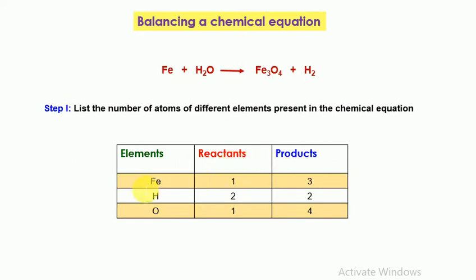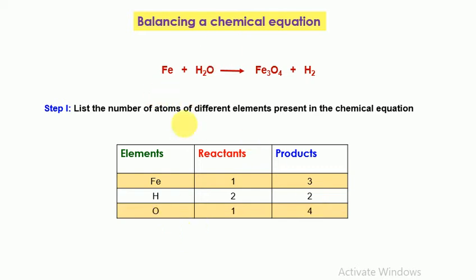So on the reactant side, iron, how many atoms are there of iron? Here we can see only 1 atom of iron. So we will write 1 here. And on the product side, iron, we can see we have 3 atoms of iron. So we will write 3 on the product side. Similarly, for hydrogen, on the reactant side, we have 2 atoms of hydrogen because it is H2. So we will write 2 here. And on the product side, here also we can see H2, 2 atoms of hydrogen are present.